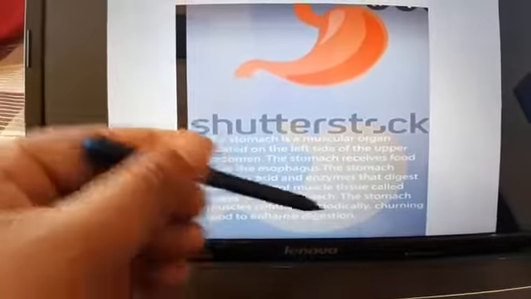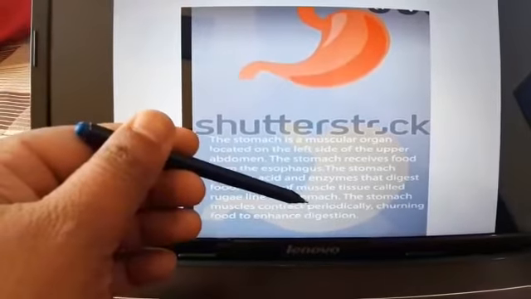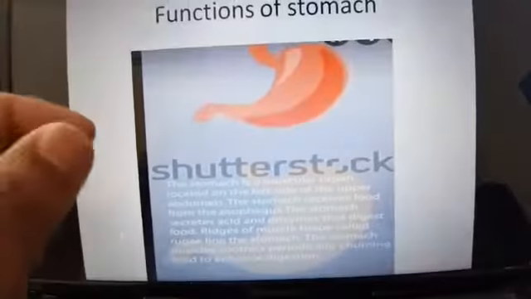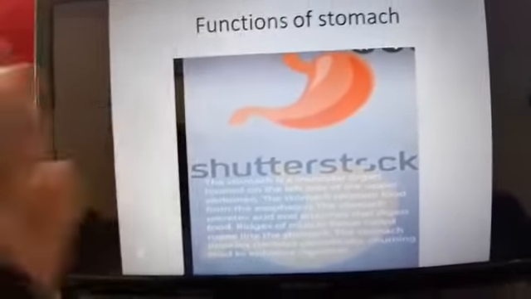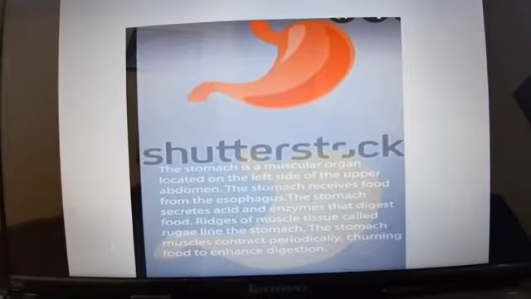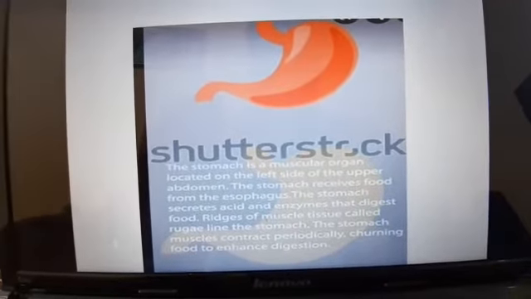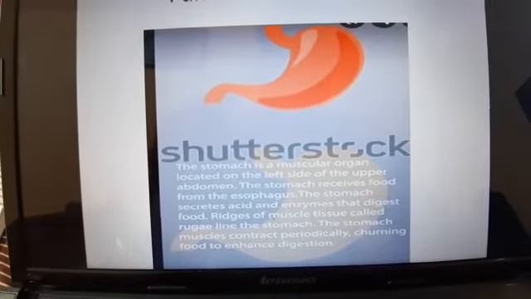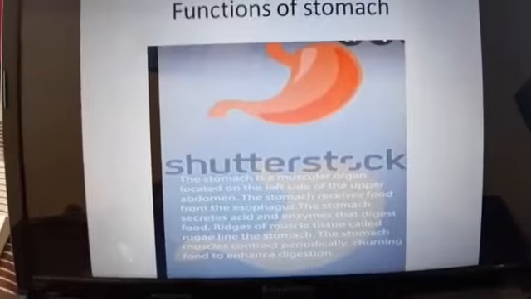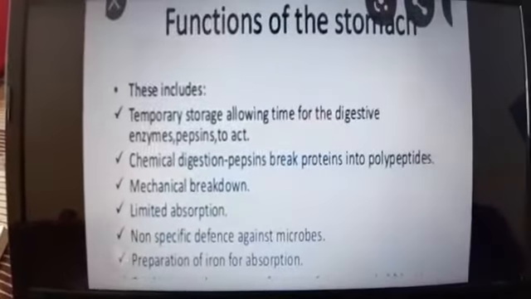The stomach muscles contract periodically, churning food for enhanced digestion. Means the muscles contract and relax continuously, due to which churning of food takes place, so that gastric juices mix in the food easily.